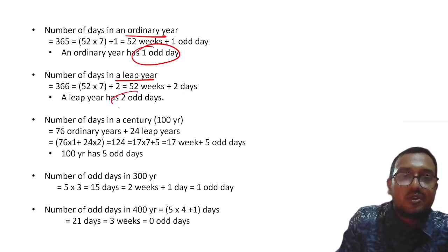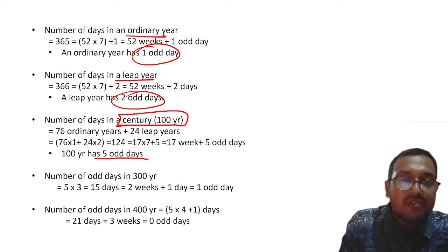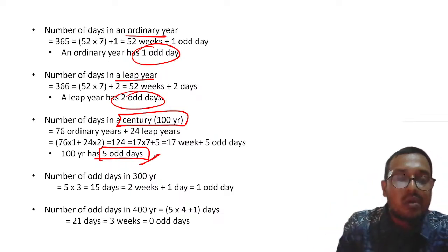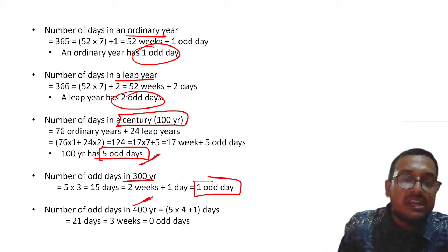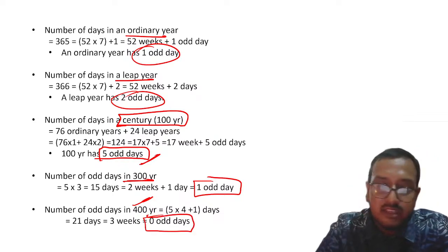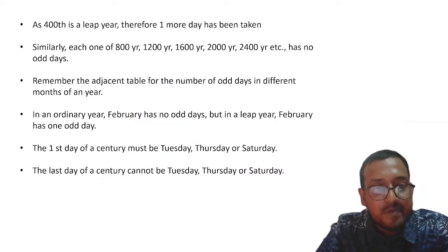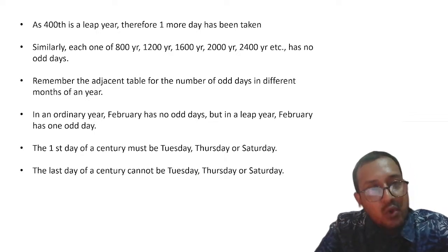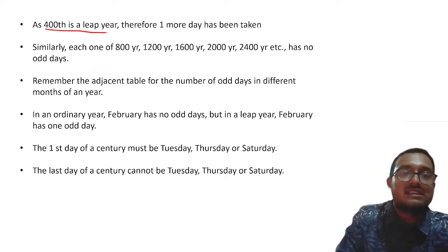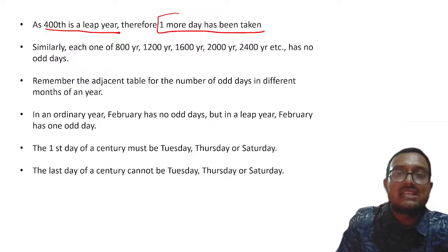In a leap year there will be 2 odd days. In a century, that is 100 years, there will be 5 odd days. Please remember, in a century 5 odd days will be observed. In 300 years 1 odd day will be there, and in 400 years there will be 0 odd days. Please remember, 0 odd days will be there. Understood? As the 400th year is a leap year, therefore 1 more day has been taken.